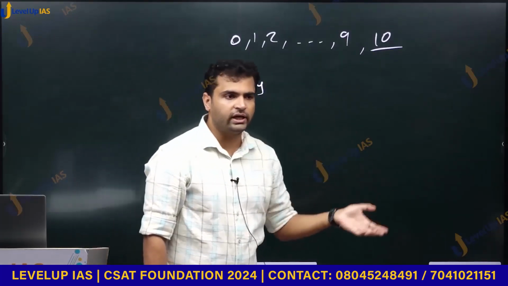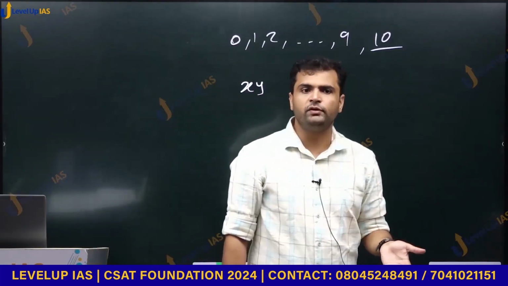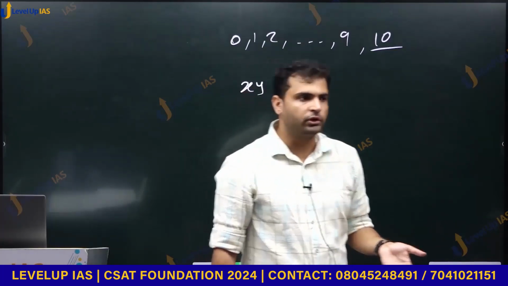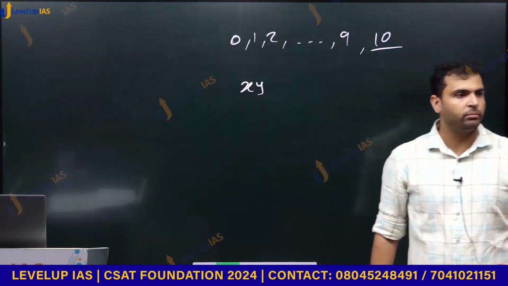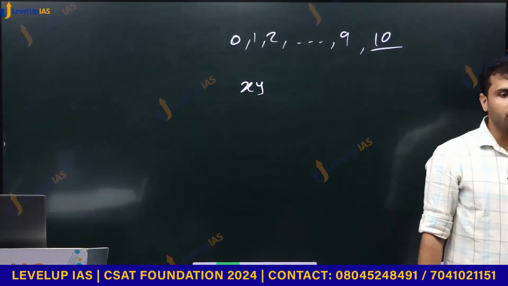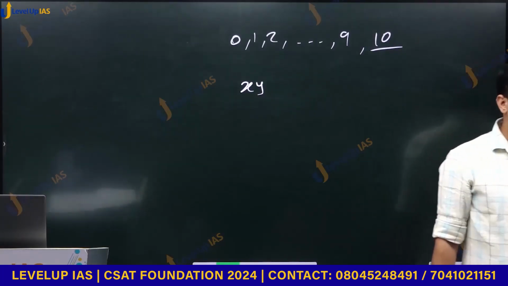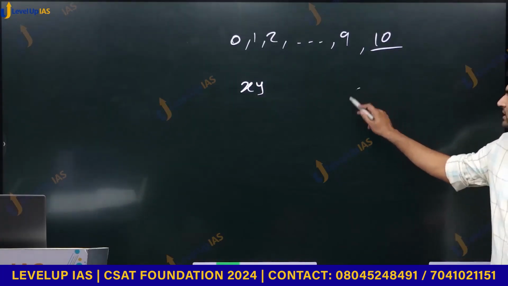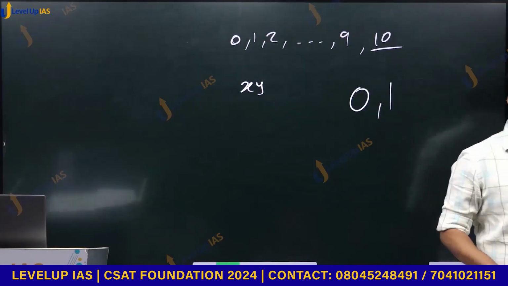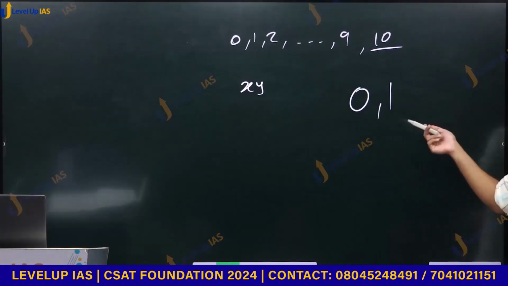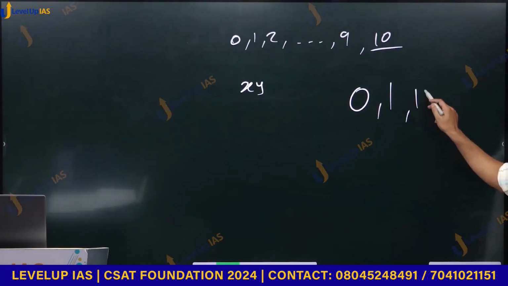There are other systems like the binary system that we use in computers and logic, that run on binary system. Binary system is composed only of zeros and ones. There we have only 2 symbols. One symbol is 0, one other symbol is 1. And if you want to write the next number, which is 2, we write it as 1, 0.